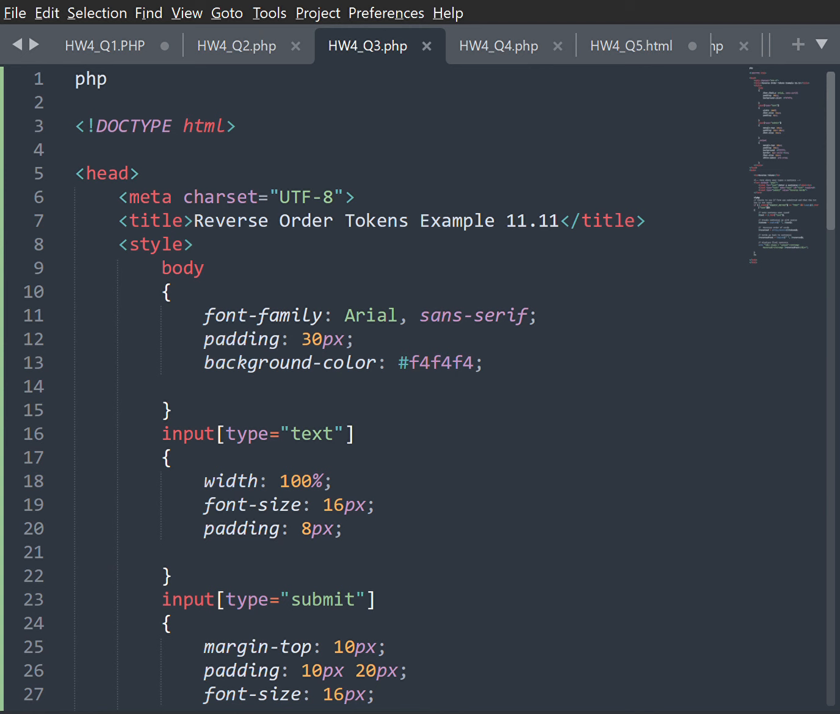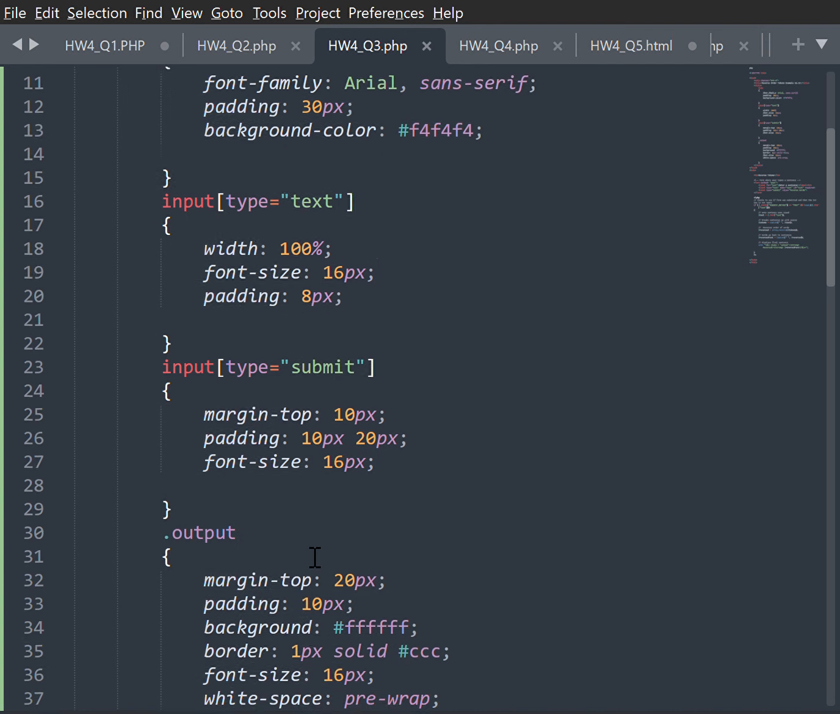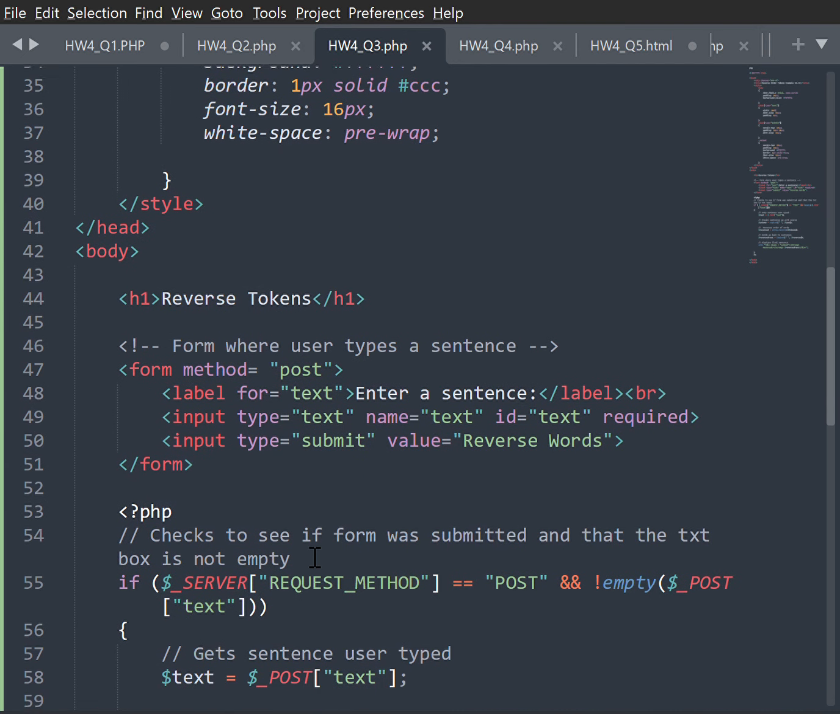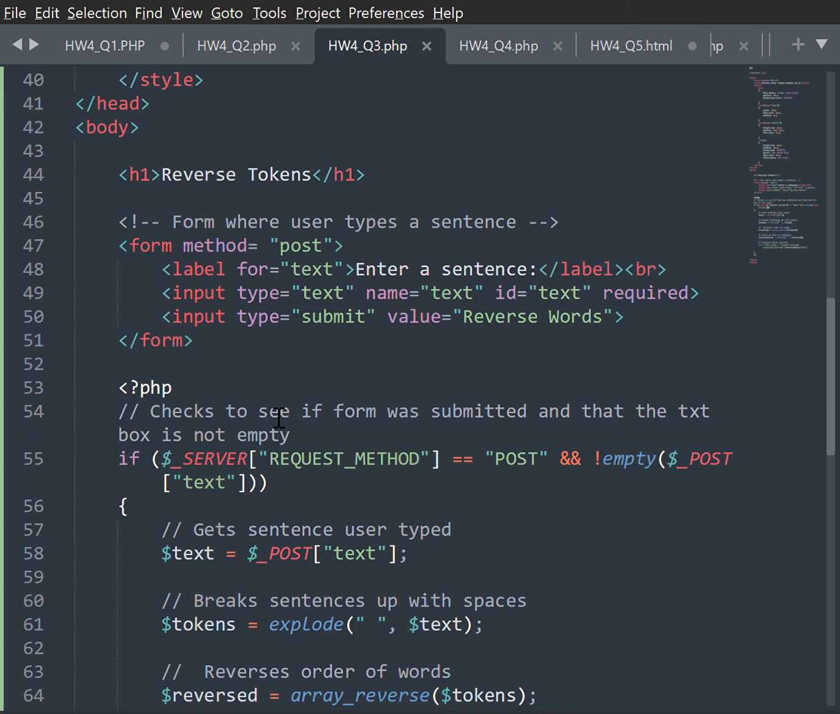For question 3, example 11.11, we're reversing tokens. Write a script that inputs a line of text, tokenizes it with string method split, and outputs the tokens in reverse order. If I put in Jesse, the reverse would be Jesse. Oh, let me see. Hello, world, hello, hi there, hi. So let's see.